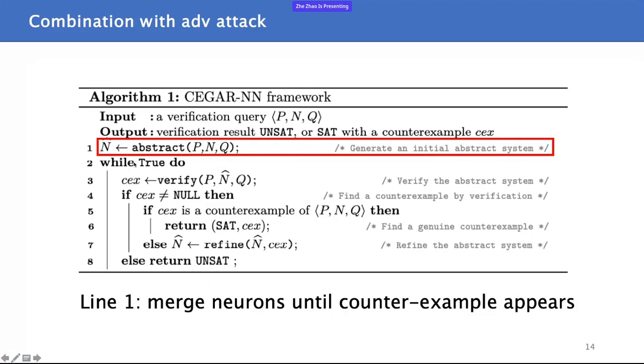First is line 1, the process of initial abstraction. In the original CEGAR-NN paper, the authors recommended a one-step process to reduce the initial network to obtain a minimal abstract model directly. But we think that we could use a testing algorithm as an indicator here. We can make the abstraction gradually until testing can easily reveal a counterexample to violate the property Q. This works as an early stop. We can use a testing algorithm to find when we can stop the initial abstraction operation.